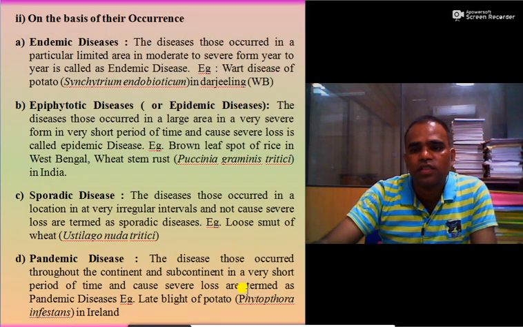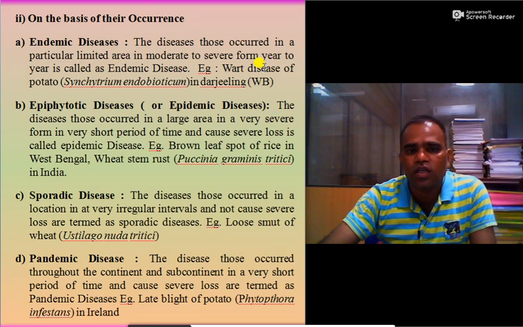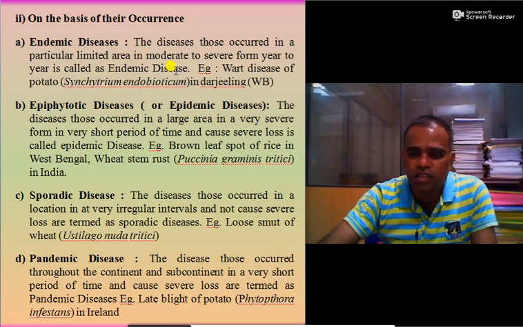Then the second type of classification is on the basis of occurrence of plant disease. So there are four types of diseases. One is endemic diseases. The diseases that occur in a particular limited area in moderate to severe form, and are present year to year or season to season, are called endemic diseases.